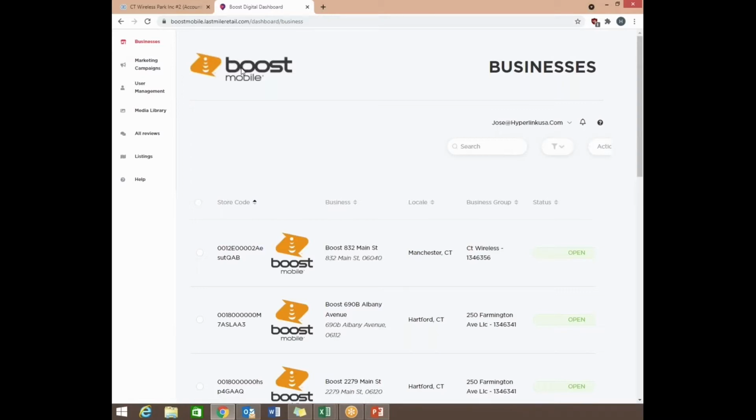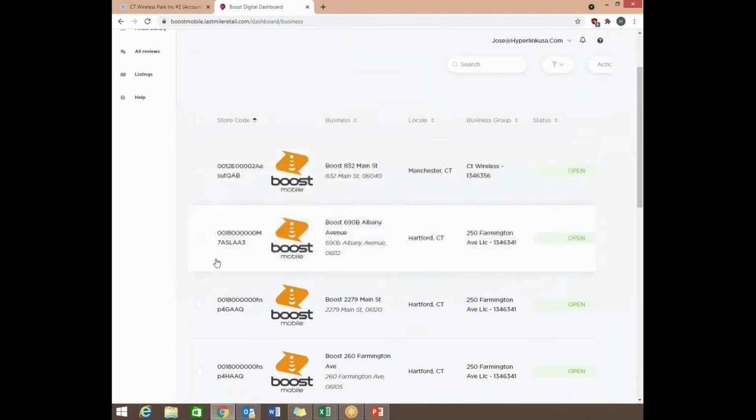On the left-hand side, as you can see, these are all the tools that we have. We have business, marketing campaigns, user management, media library, all reviews, listings, and help. These are the items that we're going to be going over, and pretty much what each individual item does. So the very first one, like I said, is business.